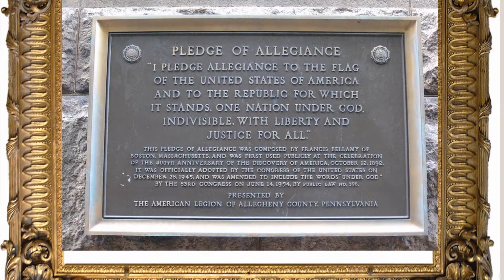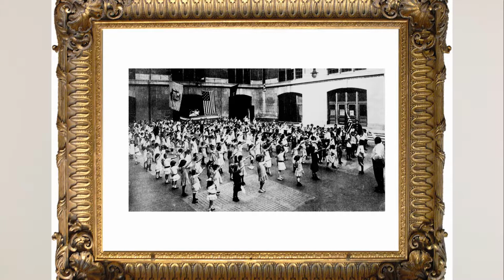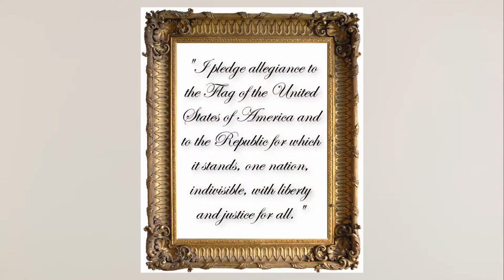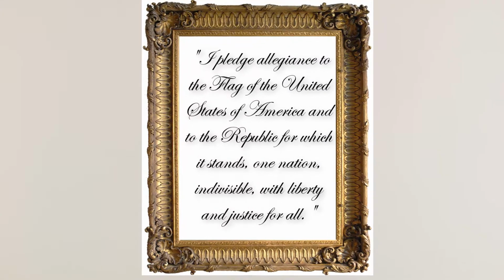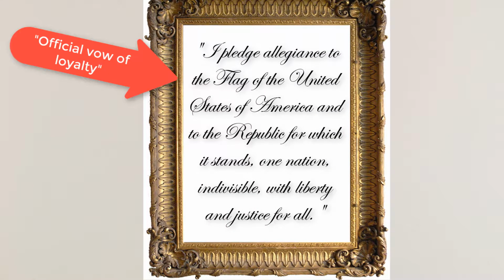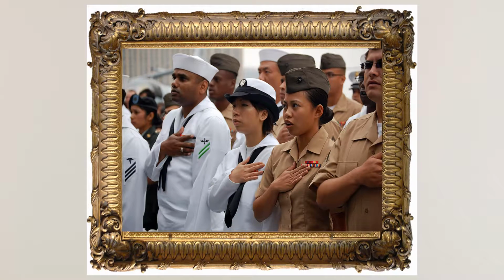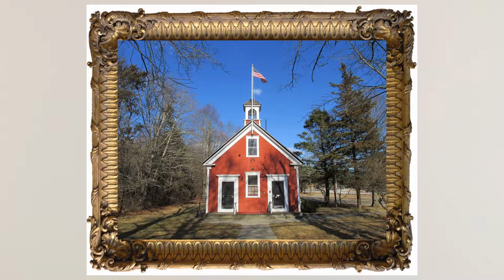In 1892, a man named Francis Bellamy wrote the Pledge of Allegiance. At that time, school children began reciting the pledge and performing a corresponding salute to celebrate Columbus Day. In 1942, Congress recognized an updated version of the pledge as an official vow of loyalty to the United States. In 1954, the words "Under God" were added. Today, the pledge is recited before many public ceremonies and at the start of the day in the public school system.